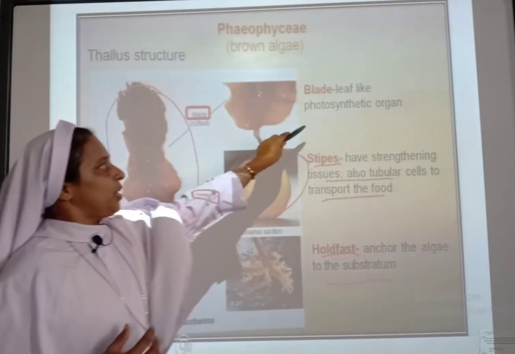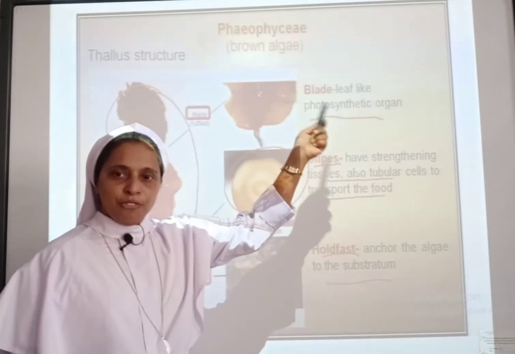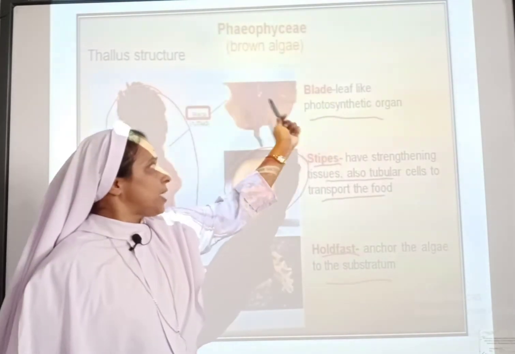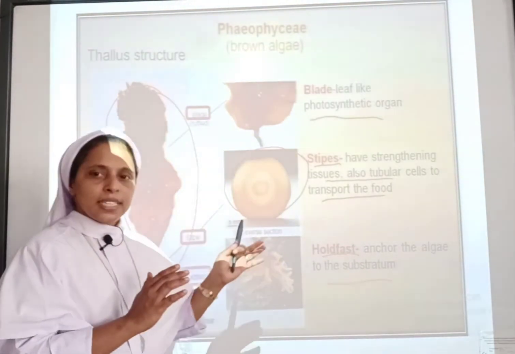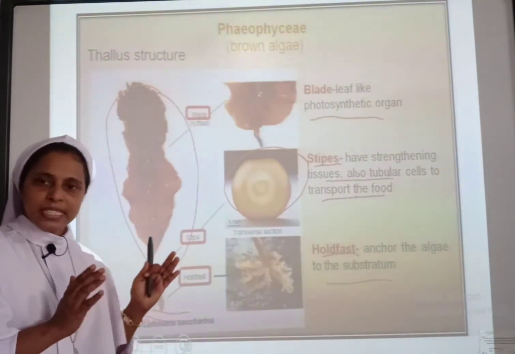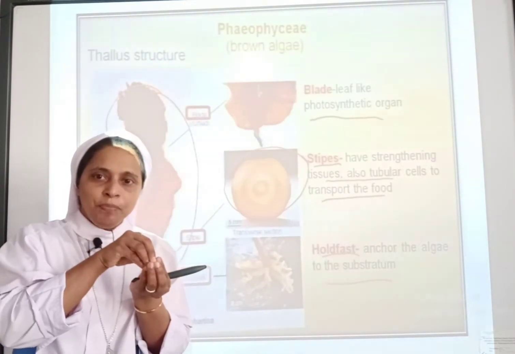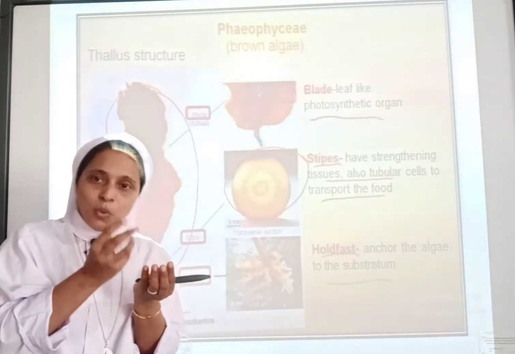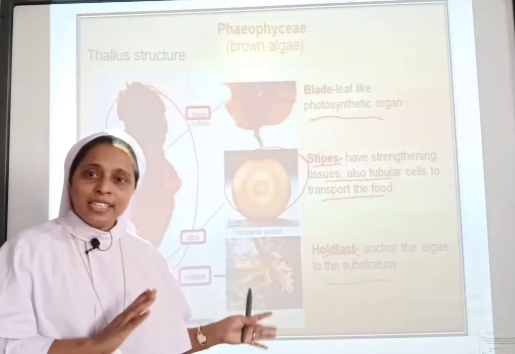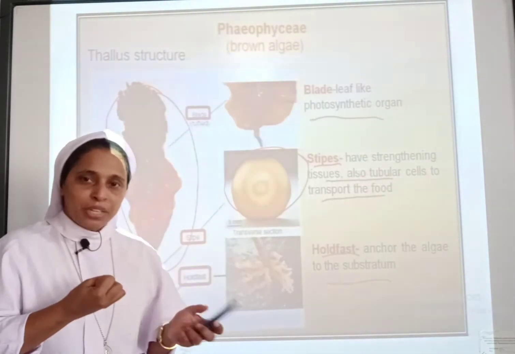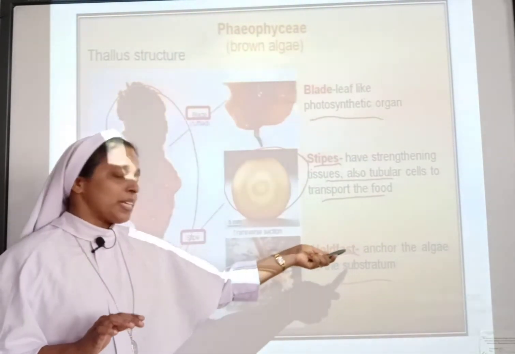And next we have the leaf-like photosynthetic organ termed as blade. Once again I would like to repeat it. The thallus or the plant-like structure is attached to the substratum. When these algae are attached to the substratum, it is a root-like structure, not a root like in other plants that absorb minerals and water. Here they do not absorb water or nutrients, so they are called holdfast.